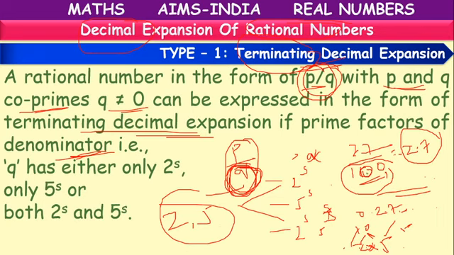Otherwise, we won't get, because if we take another number like 10 by 3, like we told previously, now here the denominator is 3. There is no 2, there is no 5, or there is no other number which is indirectly related to 2 and 5. So that's why this expansion cannot be terminated. Okay, children. Next.